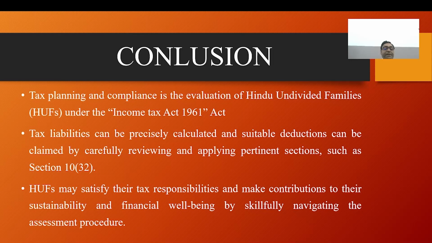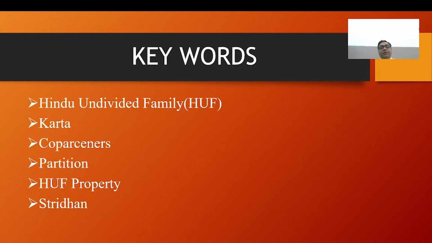A Hindu undivided family may satisfy their tax responsibilities and contribute to their sustainability and financial well-being by skillfully navigating the assessment procedures. And now we have discussed the keywords: HUF, Karta, coparcener, HUF properties, etc.